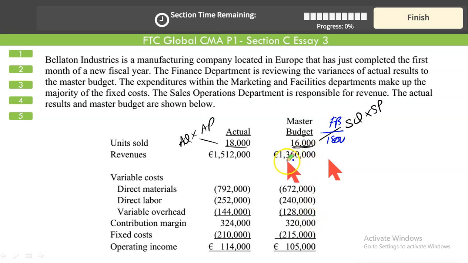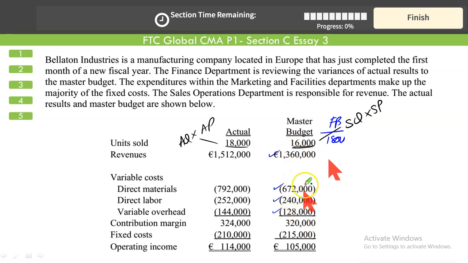Based upon the standard selling price, we can flex our revenue. How do we do that? Divide every number by 16,000. Not every, the fixed cost cannot be flexed this way. Divide revenue by 16,000. Divide your direct material, your direct labor, your variable overhead. These all items must be divided by 16,000 so as to give you the standard selling price, standard material price, standard labor price, and standard price for variable overhead.